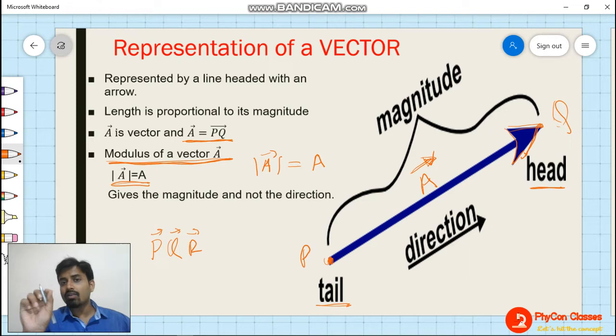If you remove the arrowhead, that represents the magnitude only. Understand? And magnitude does not have any kind of direction. For direction, you need to put an arrowhead. Clear? So up to this, is it clear? That was the representation of a vector. Now let us move on and try to understand different kinds of vectors.